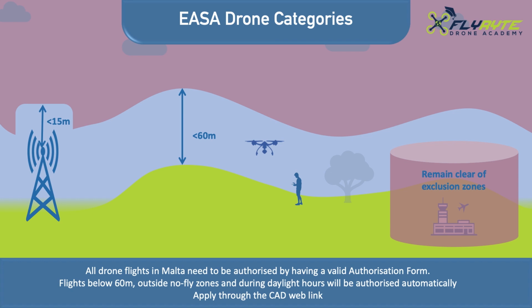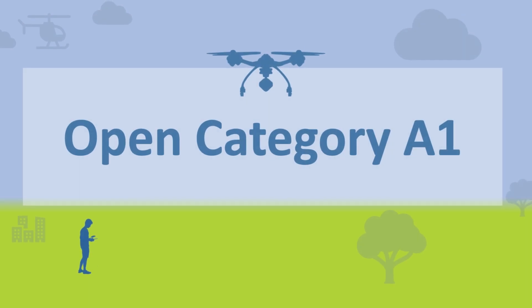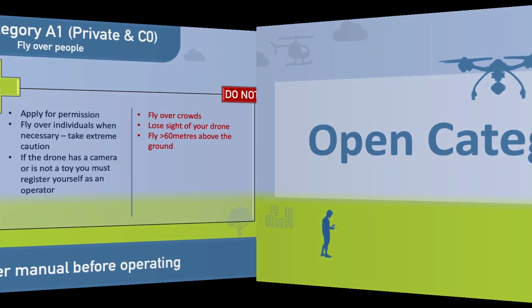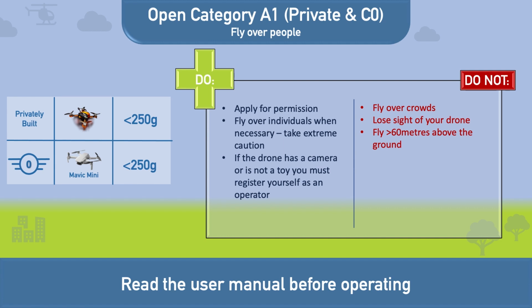We will now look at the Open A1 subcategory in a little more detail. If you are operating a privately built drone less than 250 grams, or a C0 class of drone less than 250 grams, for example the DJI Mavic Mini, or if you are operating a drone with no CE marking and less than 250 grams, then you will be operating in the A1 subcategory.